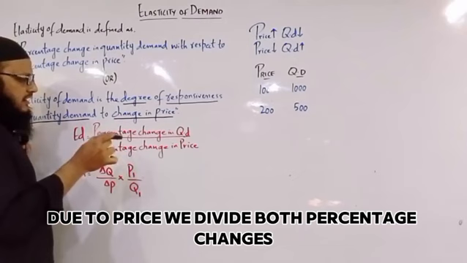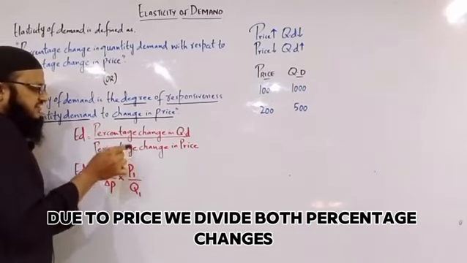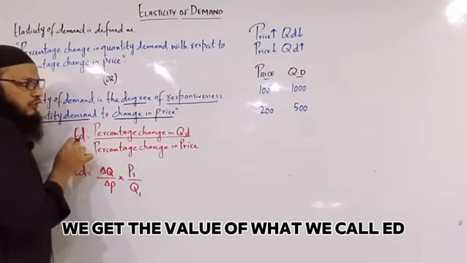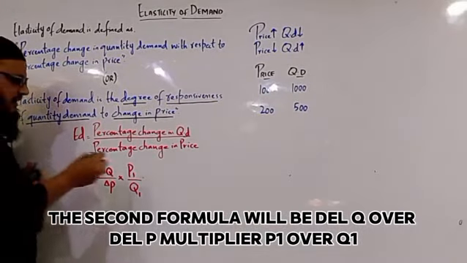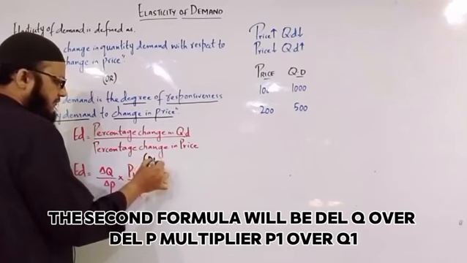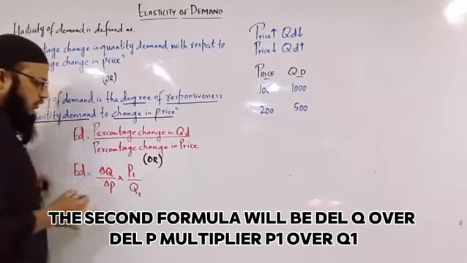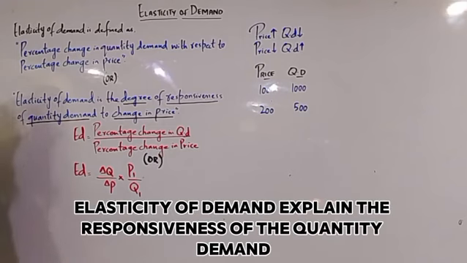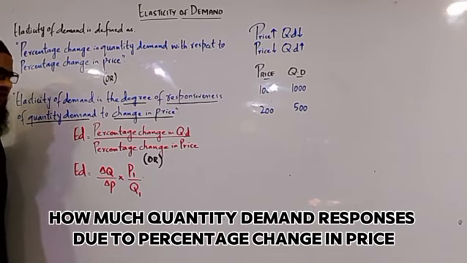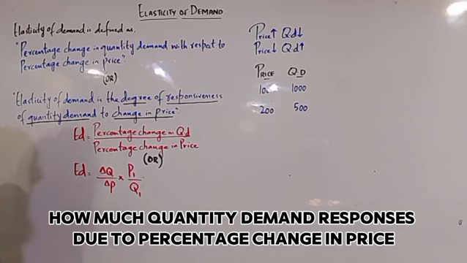We divide both percentage changes and get the value we call ED, elasticity of demand. The second formula is delta Q over delta P multiplied by P1 over Q1, the initial price and initial quantity. In short, elasticity of demand explains the responsiveness of quantity demand: how much quantity demand responds due to percentage change in price.